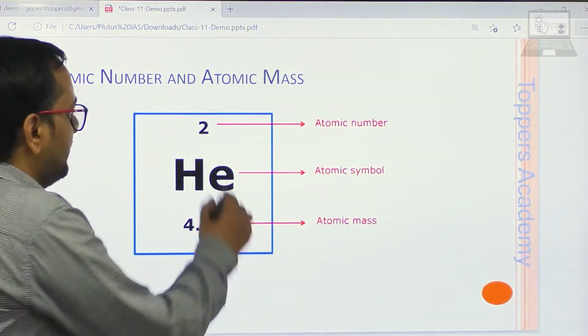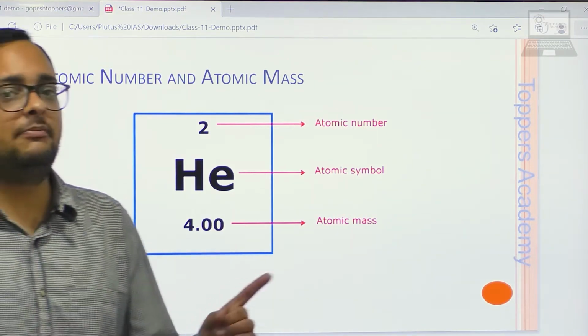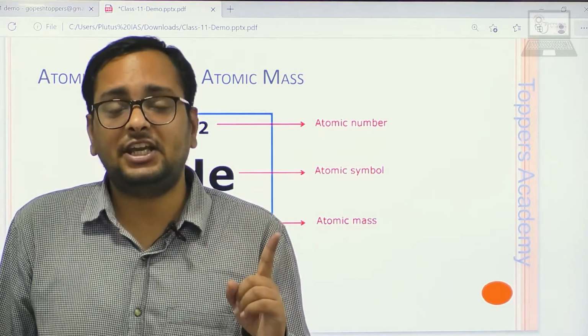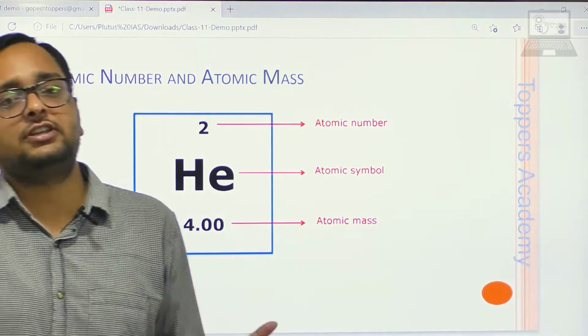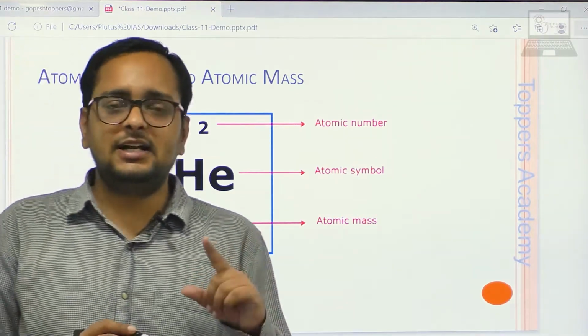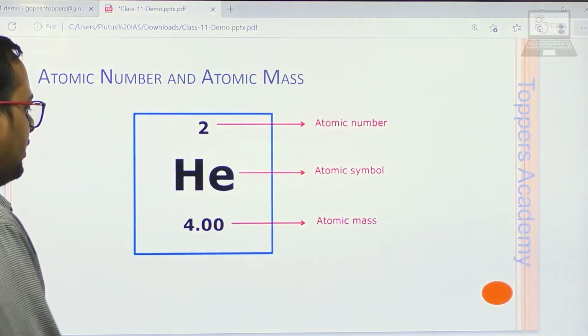So this is the atomic number. Atomic number is 2 and atomic mass is 4. Generally, the atomic mass is double the atomic number. Generally, not always. In the case of sodium, it should be 22, but it is 23 because the number of neutrons is 12. So we have to keep in mind that generally they are double. In this case, helium, we see the atomic mass is double the atomic number.